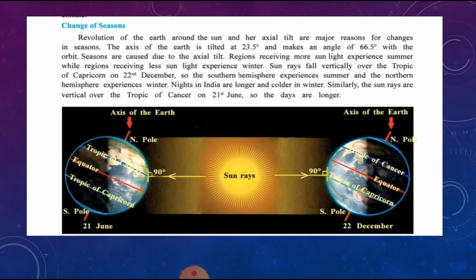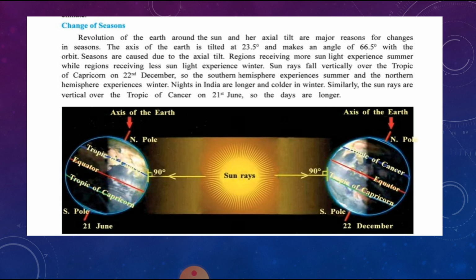On 21st December, the sun rays fall vertically over the Tropic of Capricorn. Hence during this period the southern hemisphere experiences summer, whereas the northern hemisphere experiences winter. India lies in the northern hemisphere, so it experiences winter during this time.